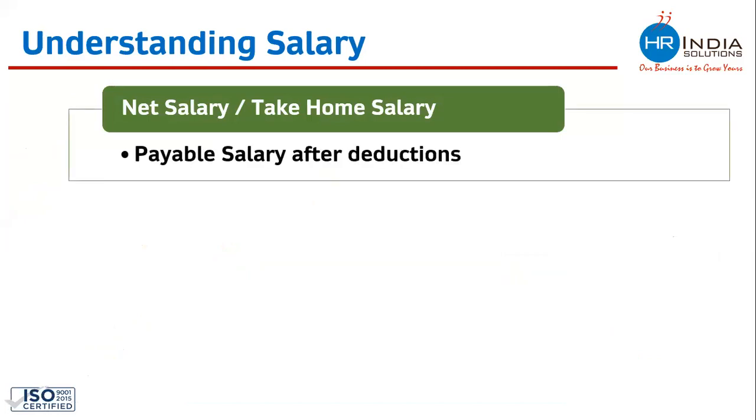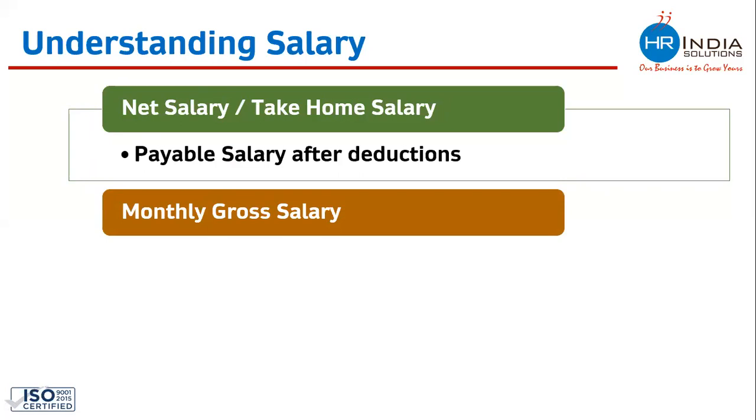Net salary is the payable salary after all kind of deductions. So whatever amount we pay to an employee after all kind of deductions, these deductions can be statutory deductions, or any other kind of deduction such as debits or loans. So any amount which is payable after all kind of deductions is known as the net take home salary of an employee. Another thing we are having is the monthly gross salary.